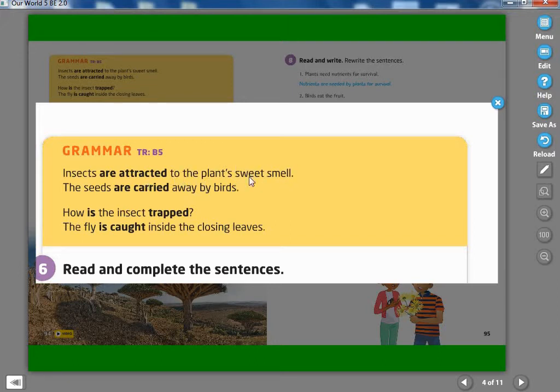Okay, who did this? Who attracts insects? No, we don't know it. So if we don't know who did the action, we don't know the subject, we use the passive form. Or if the subject is also important, like the object, we use by.